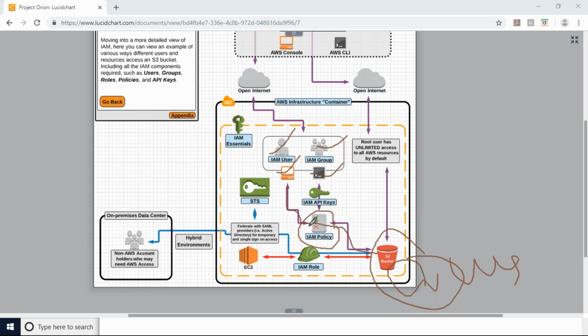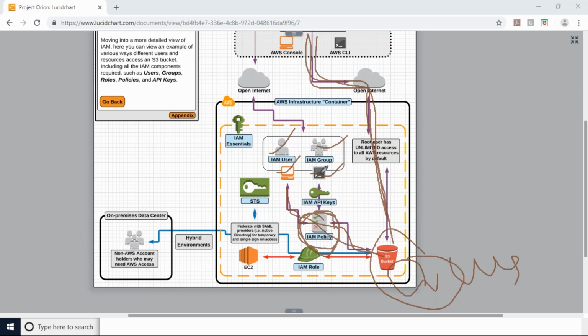For example, if I have admin access, I can access all resources. If I have only database related access, then I can access only DB related things, and so on. But the root user can access all the services unlimitedly, without restriction. Coming to the IAM user, he can access AWS services, but only based on his access levels, through the console or whatever it may be.